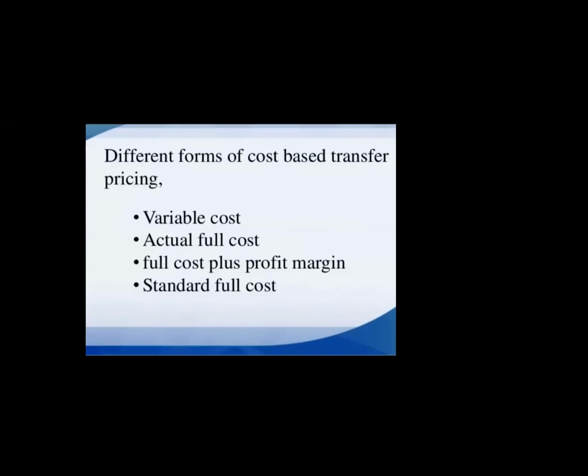Now we will look into cost-based transfer pricing at first. Now there are different forms of cost-based transfer pricing. Within one form, there are 4 types of transfer pricing: variable cost, actual full cost plus profit margin, and standard full cost. I am repeating once again. If you have notebook and pen, you can make note of these 4 types of pricing methods: variable cost, actual full cost plus profit margin, and standard full cost.